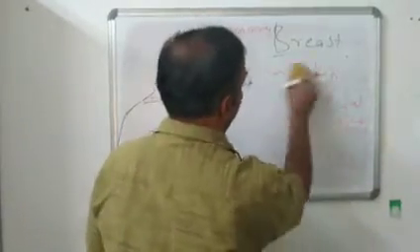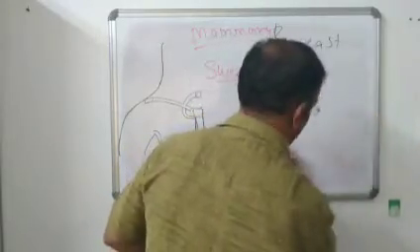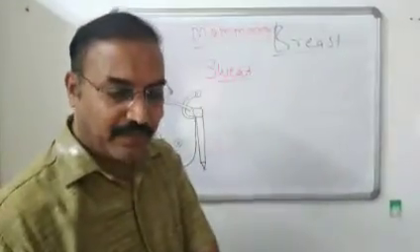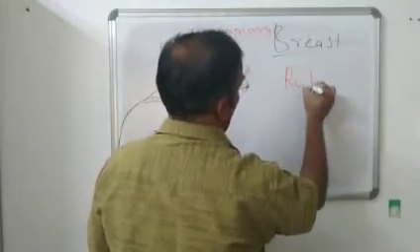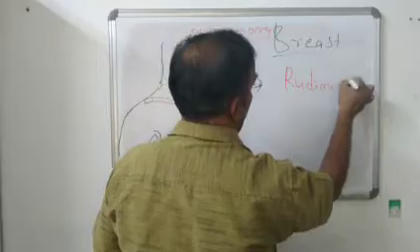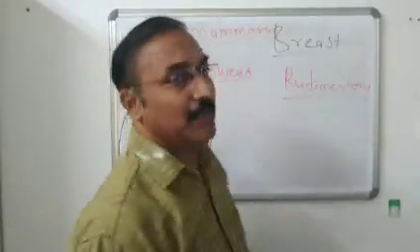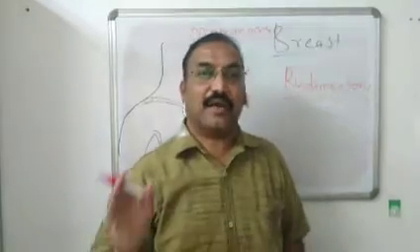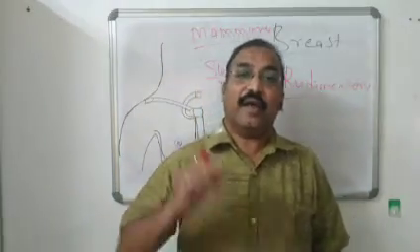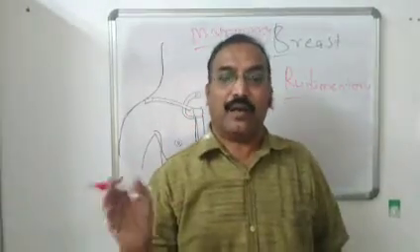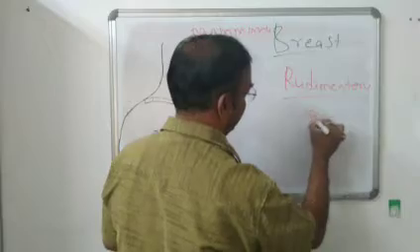Rudimentary means, as I told you yesterday, not well developed. Breast or mammary gland, it is a modified sweat gland present in both sexes. It lies in superficial fascia of pectoral region. It is rudimentary in male but well developed in female after puberty.